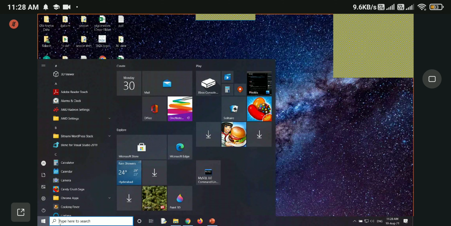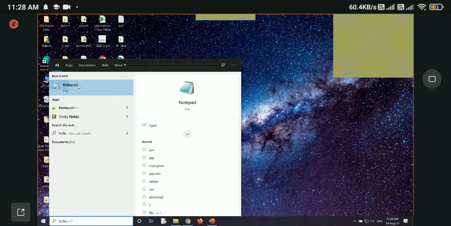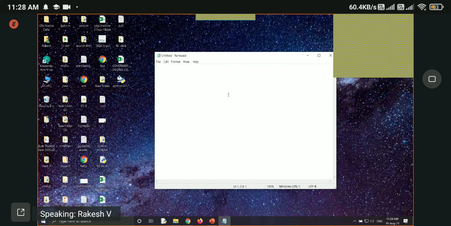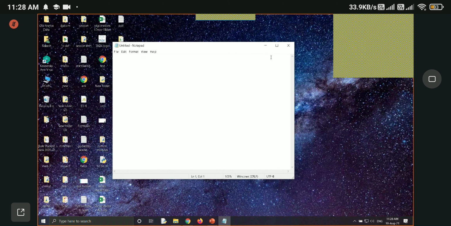So where do we write our code? You can write on a notepad also. Here also you can write your code. But the problem is that it won't show us if there is an error. So to save some time, we will use IDLE.